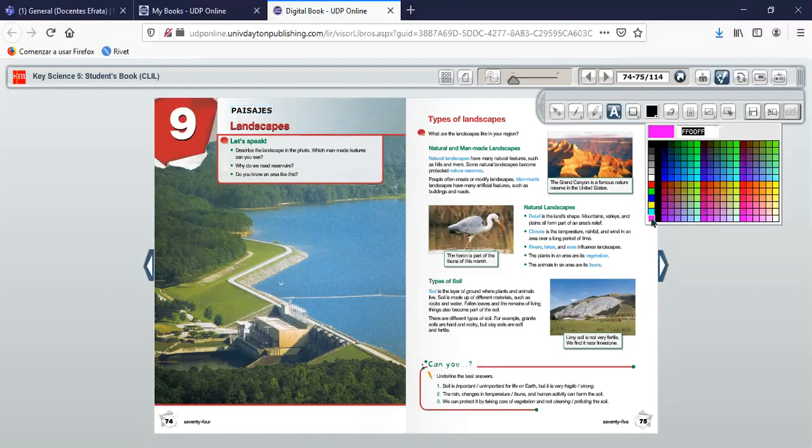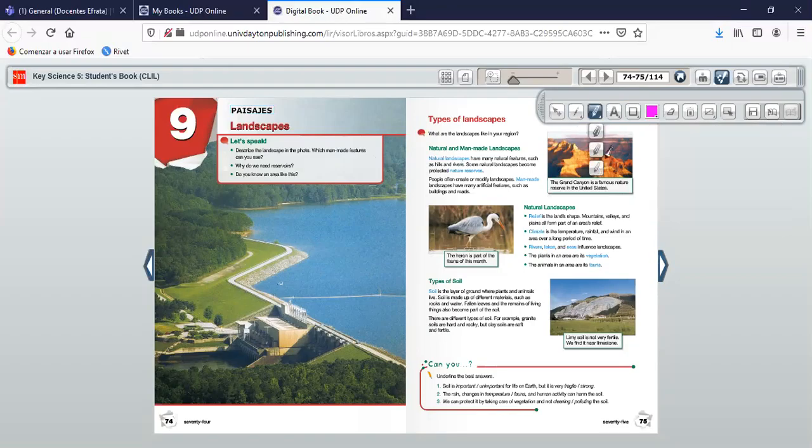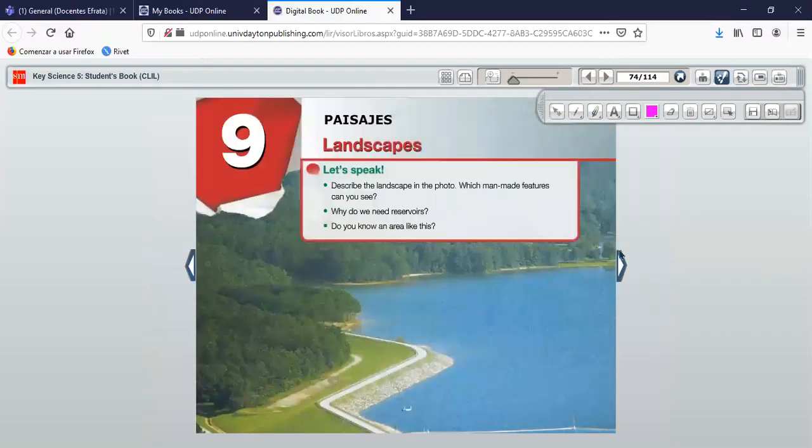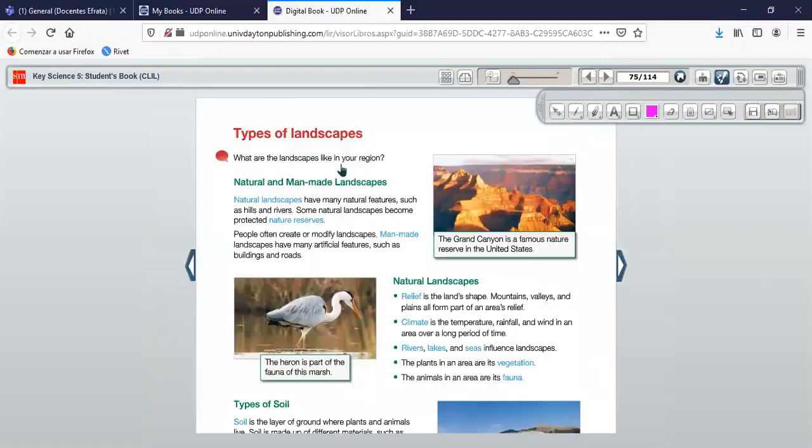Okay, please take out your highlighter. I'm going to start reading and let's highlight the most important information that we have, okay? So we have types of landscape. We have two types of landscape. We have natural landscape and we have man-made landscape. Natural, man-made. Man-made is hecho por el hombre, okay? Natural and man-made landscapes.